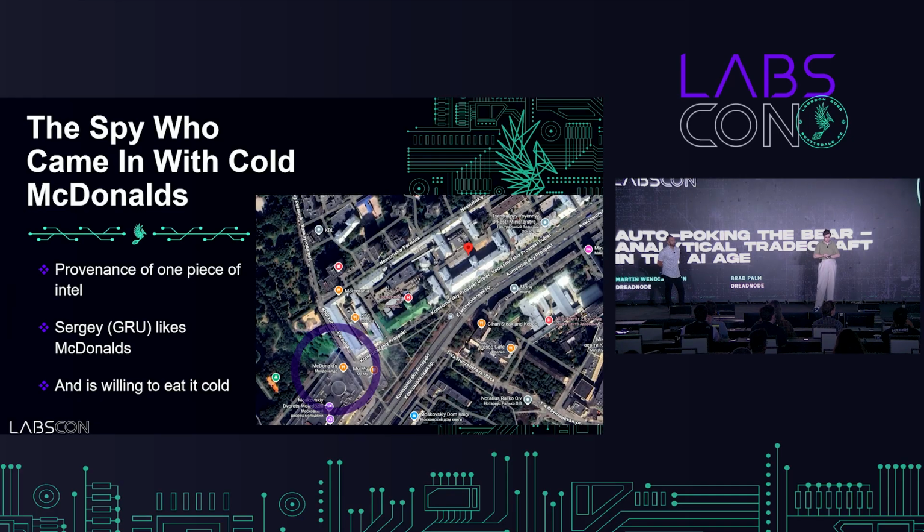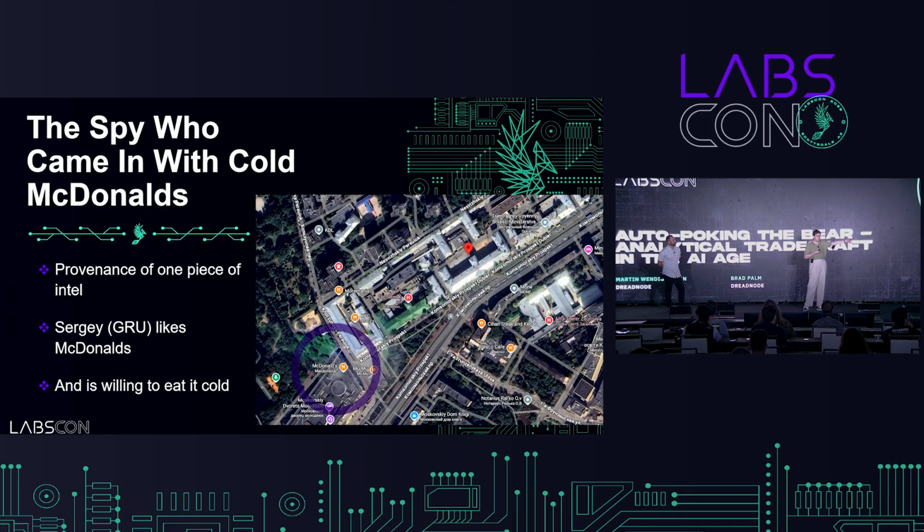So let's talk about the provenance of one piece of data, which is that Sergey at GRU really likes McDonald's. So Sergey's office is in the 152nd Preparation Center of the GRU, which is one street over from the Russian Ministry of Defense. And this person is ordering from a McDonald's restaurant quite regularly, where it's just circled down there. It's like 2 blocks, not even. It's like 1 block from his office, and still he orders quite regularly.